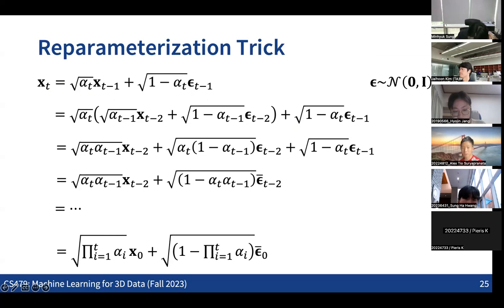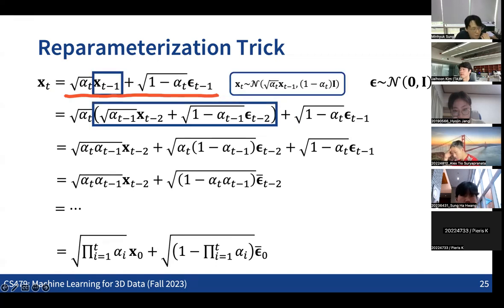What we can see is that we know each x_t is a sample of this Gaussian distribution, right? So we can rewrite x_t in this form.